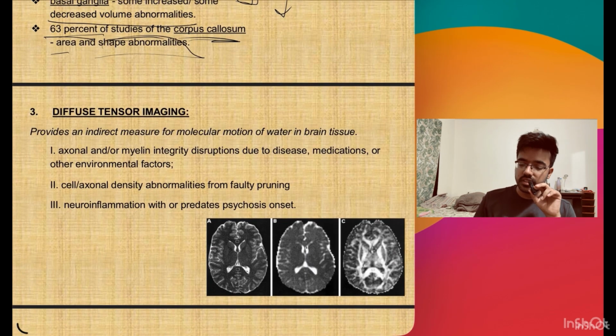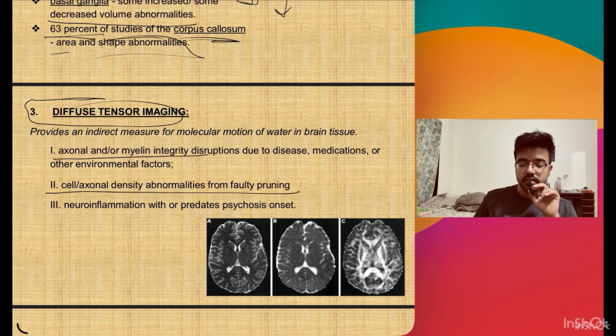On diffusion tensor imaging, it shows that there are axonal density abnormalities, and axon and myelin integrity disruption due to the disease, medications, and other environmental factors, and neuroinflammation with or predating psychosis onset.